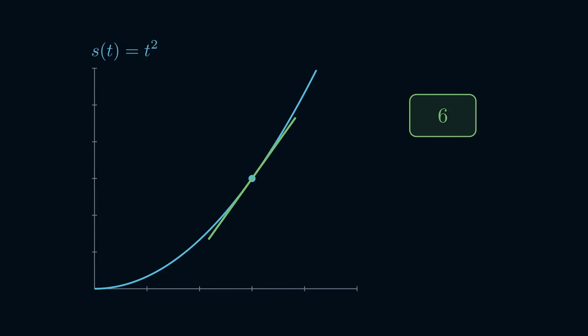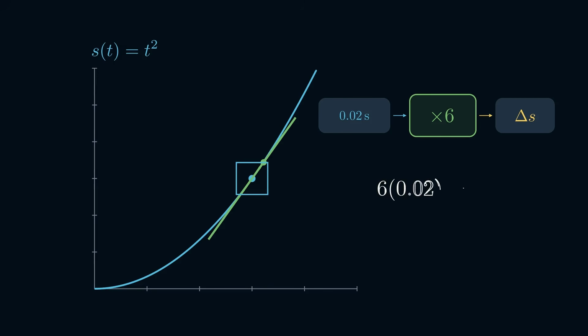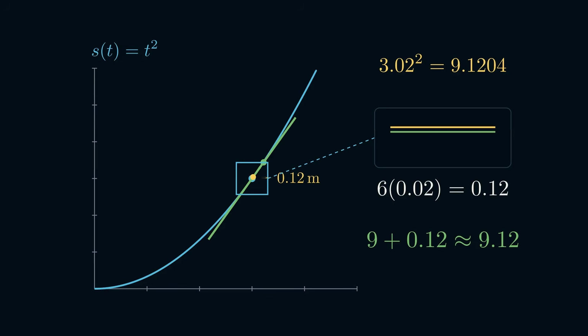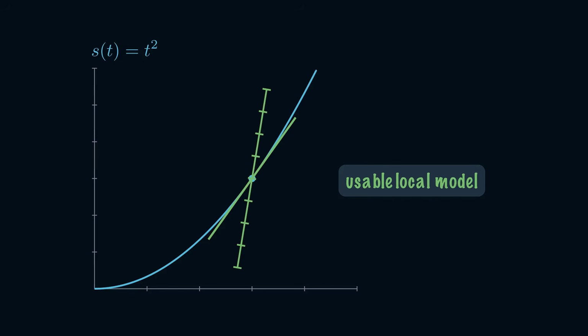6 is not merely the slope of a green line. It is a prediction rule. If time increases by a tiny amount, position increases by approximately 6 times that amount. Move forward by 2/100ths of a second. The derivative predicts an increase of 6 times 0.02, which is 0.12 meters. 9 becomes approximately 9.12. The exact position is 3.02 squared, which is 9.1204. The tangent line missed by only 4/10,000ths. That is what the derivative really gives us. Not just a slope to draw, but a local model we can use.